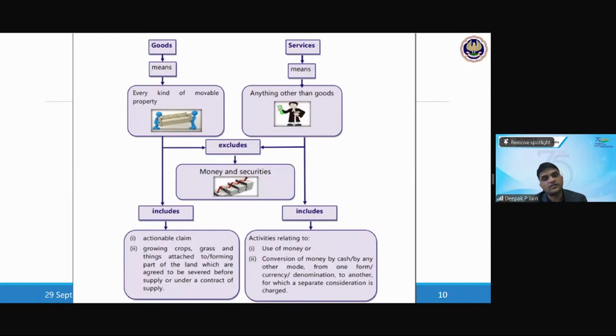What is services? Very simple. Services means anything other than goods. That is services. It again excludes money and securities, but it includes activities relating to use of money or conversion of money by cash or any other means from one form, currency, or one denomination to another denomination. So whenever there is an exchange of value, whenever there is an activity other than goods, it's a service, and it excludes money and securities, but includes use of money or conversion of money by cash or any other mode.